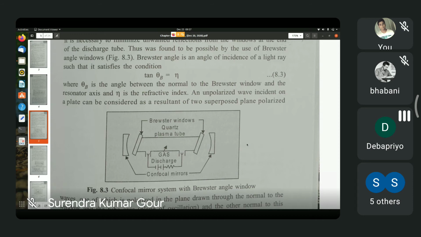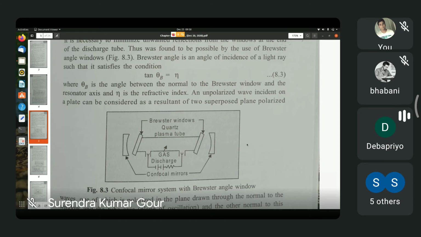Because as I said, the levels 2p and 3p as well as 2s and 3s have many sublevels. So when transitions between sublevels take place, you have radiations having slightly different frequencies. That is why, as you can see in the book, along with 1.15 micrometer, there are other radiations of slightly different wavelengths. We'll not go into that.